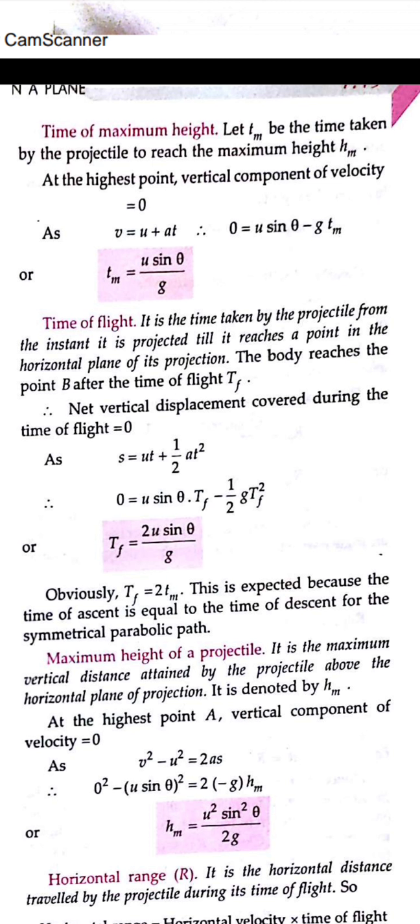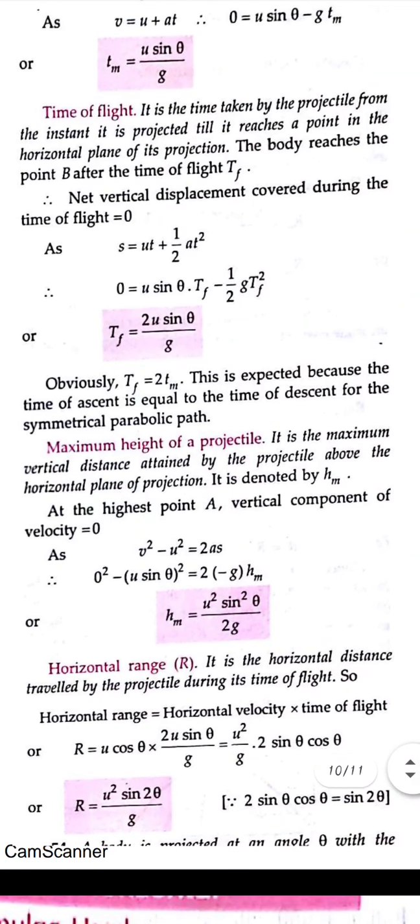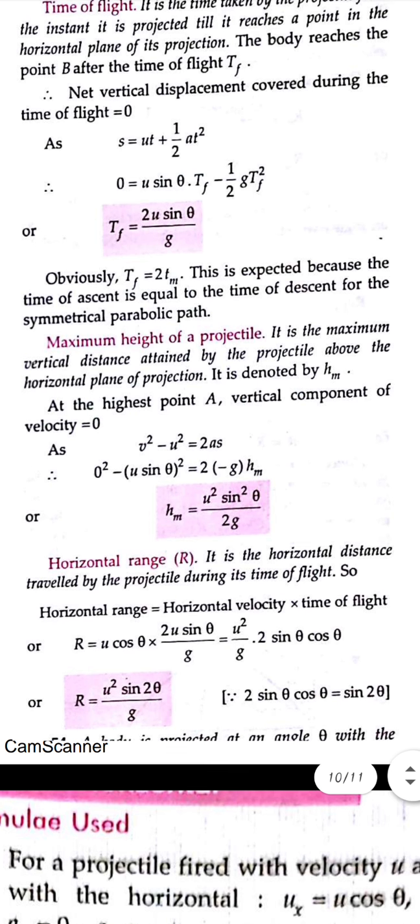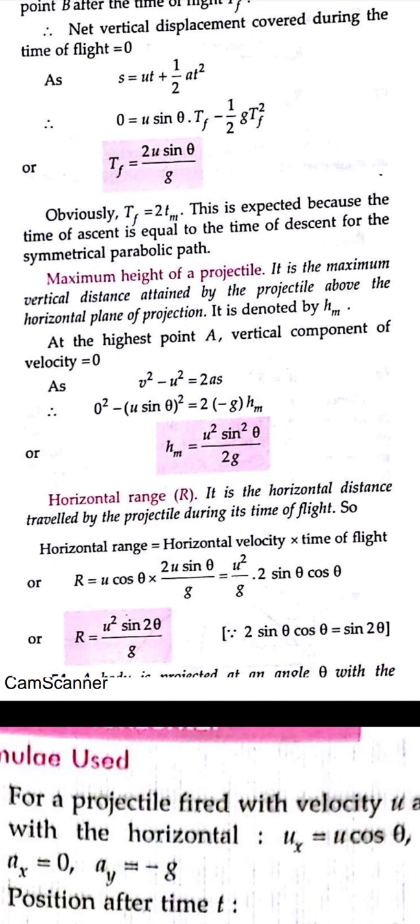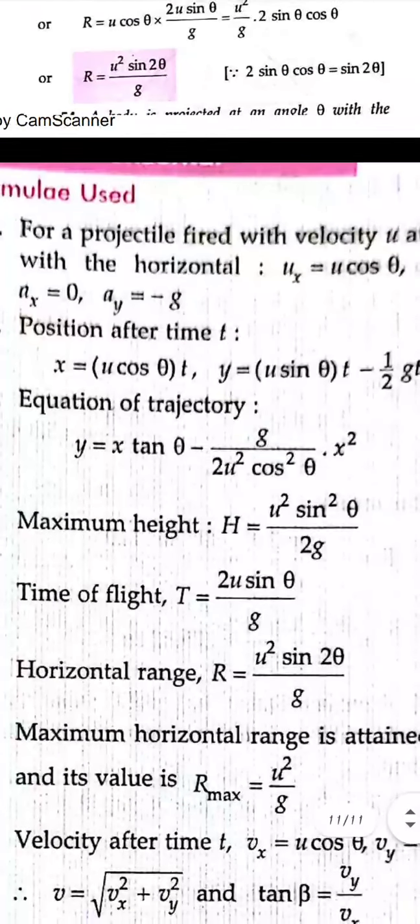If you talk about the time of maximum height, then it is the vertical component, so it is given by u sin theta upon g. And if we talk about the maximum height, then we can say it is u square sin square theta upon 2g. Okay. And for horizontal range, that is the distance covered by the object in the horizontal direction, it is given by u square sin 2 theta upon g. Okay. So these are the formulas which we have read in this chapter and will be used in the numericals.